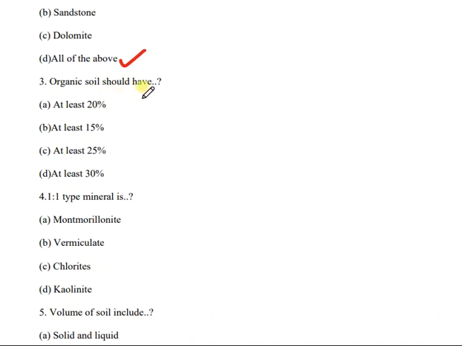The next question is question number 3. Organic soil should have, the options are at least 20%, at least 15%, at least 25%, or at least 30%. And the correct answer is A, that is at least 20%. Organic soil should have at least 20%.